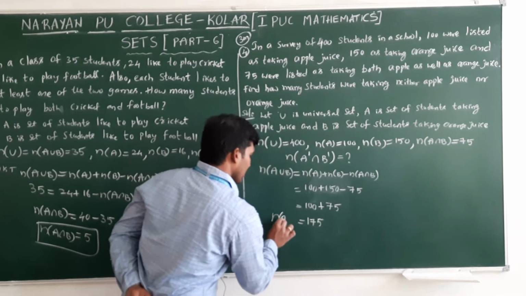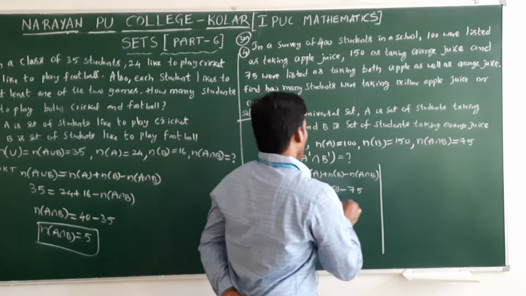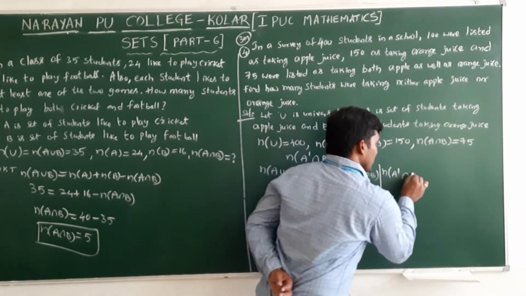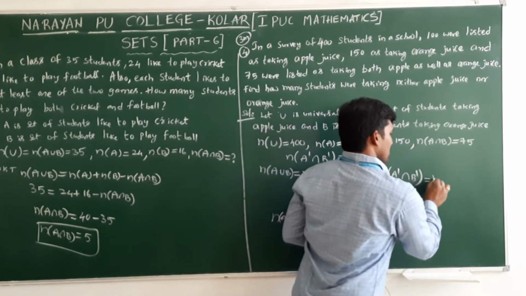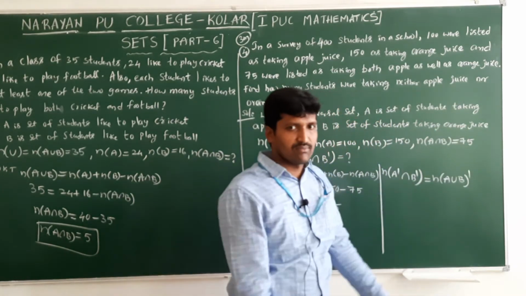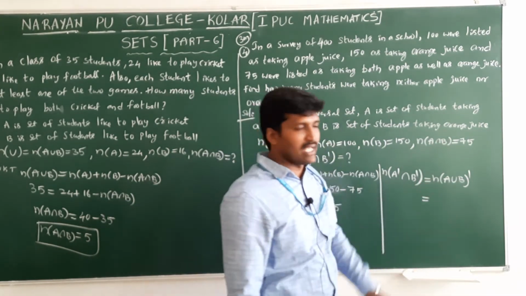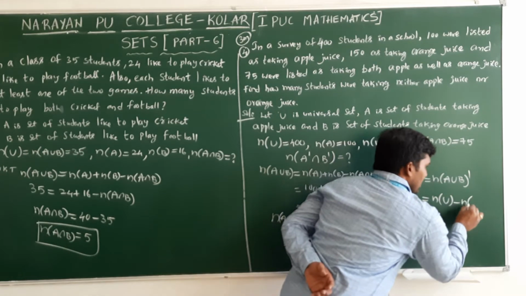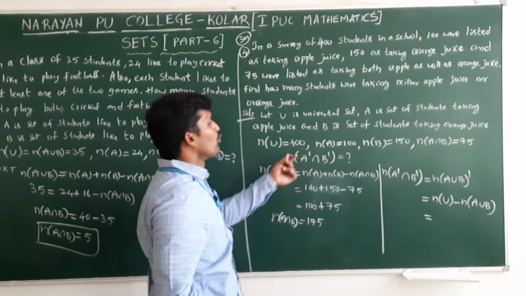Now why am I finding this? There is a reason. We need to find n of neither A nor B. If you take the whole complement, the whole dash, what will you get? n of A union B whole dash. Now n of A dash means how to write it: U minus A. So we can write this as n of U minus n of A union B. n of U how much? 400.